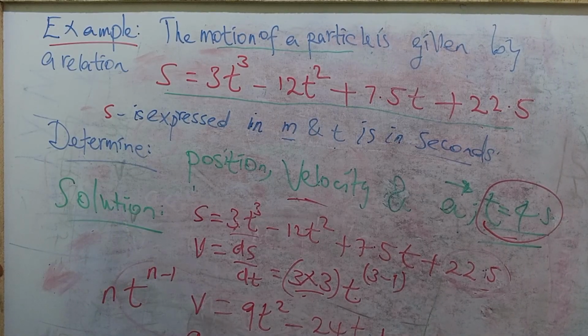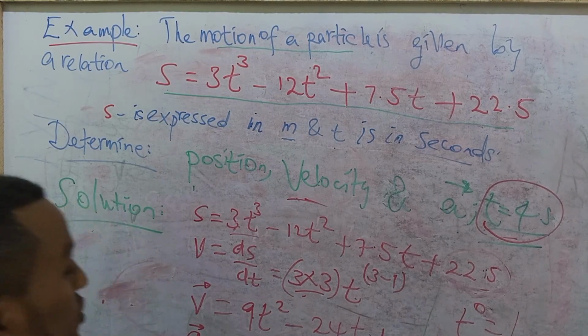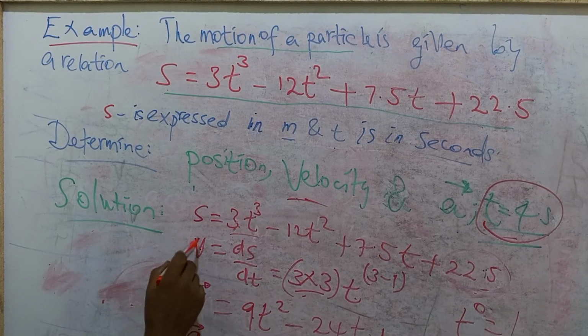What about acceleration? Acceleration becomes the differential of velocity. This is the second differential of displacement. So 2 times 9 is 18, 18t to the power of 1. It becomes minus 24. t to the power of 1 minus 1 becomes 0. Any number to the power of 0 is 1, so t to the power of 0 is equal to 1. So it becomes minus 24. These are the basic equations that we have got.